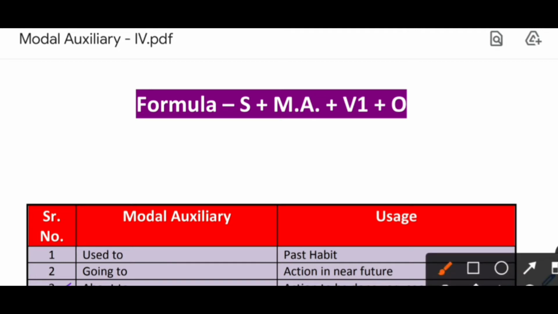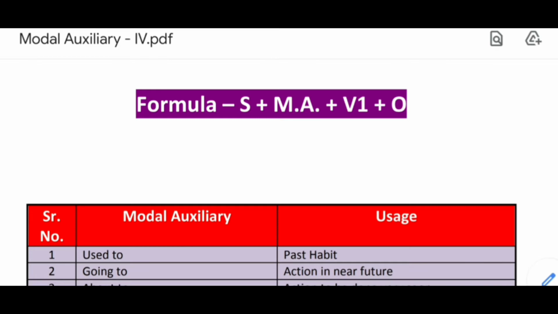Now the next is have to or has to. Have to or has to is used for duty or obligation. Now when it's not your wish, but just due to your duty you have to do it, you do that thing, or you are made to do that, then you use have to or has to.